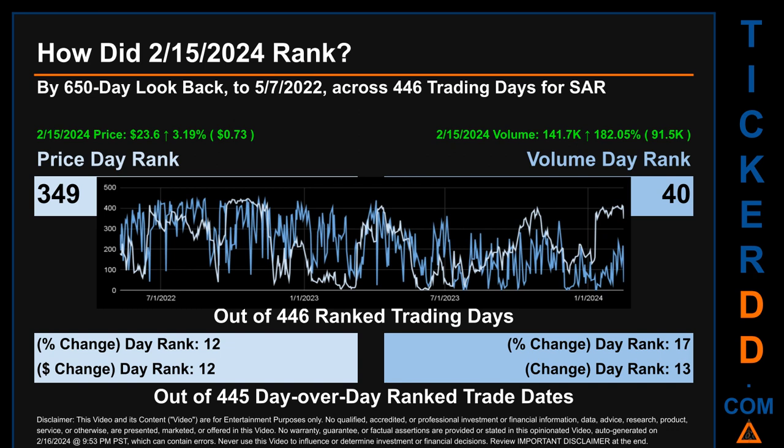The line graph overlays price and volume's daily ranking, as shown respectively in light versus dark blue, across those target days' trading days. In this view, essentially the dips are good whereas the spikes are bad. The price's day-over-day percentage change, jumping 3.19% on February 15, 2024, had a day rank of 12 while its dollar difference of 73 cents had a rank of 12 when compared day over day across 445 trading days. Volume's percentage change and difference were ranked respectively at 17 and 13.